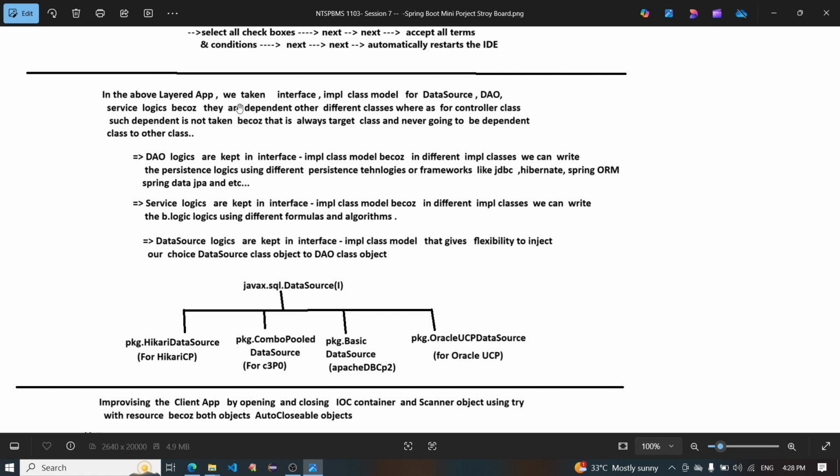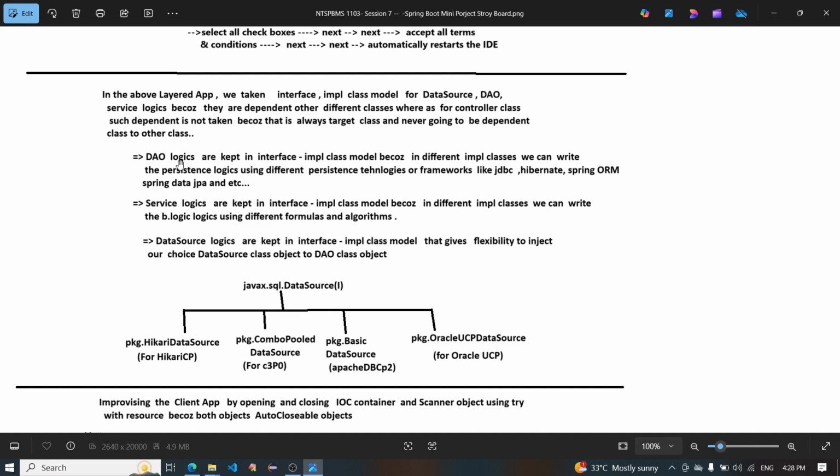In the above layered app, we took interface, implementation class, model for data source, DAO, and service logic because they are dependent on other different classes, whereas for the controller class such dependency is not taken because that is always the target class and never going to be a dependent class to other classes.